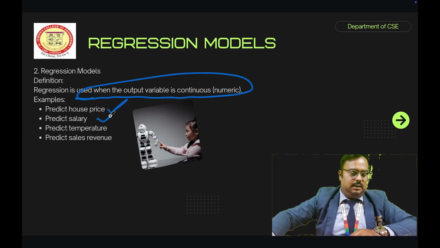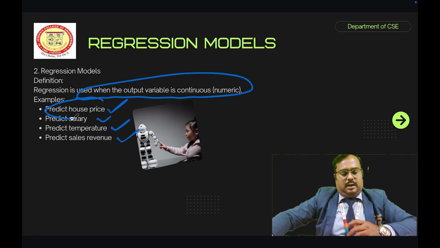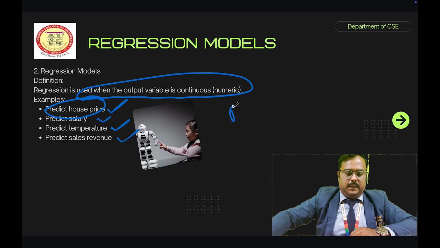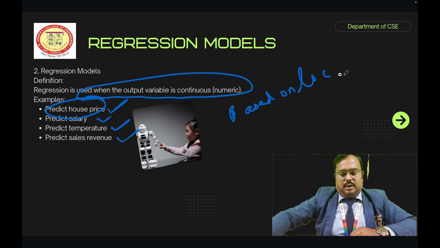Let us consider predicting house price. What is meant by predicting house price? It is predicting the price based on the location and square feet. Suppose our flat or house is in Adyar, then the house price differs, right? If it is in Sholinganallur, the price differs based on the location and square feet.